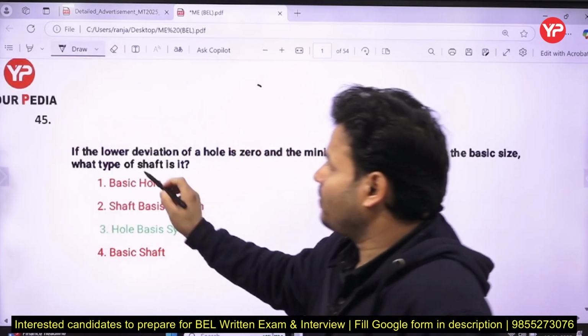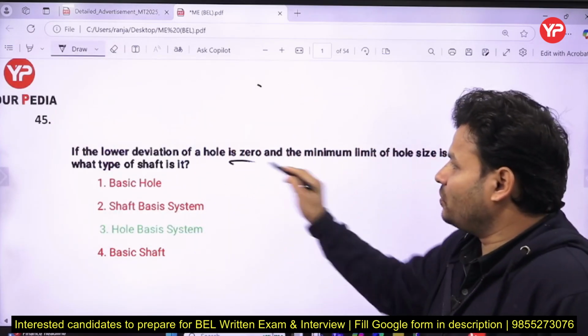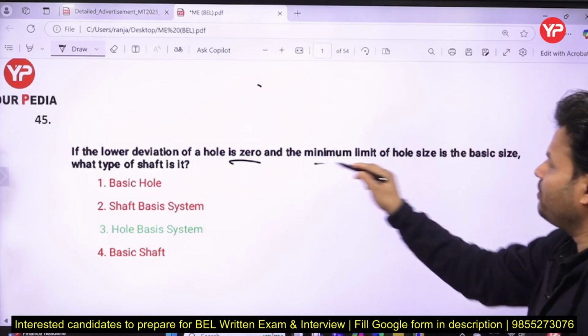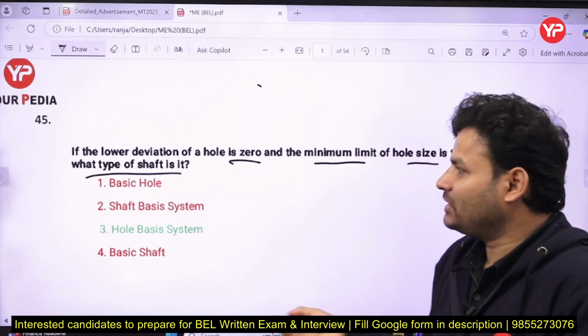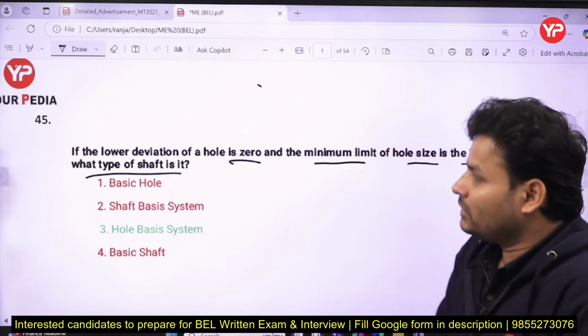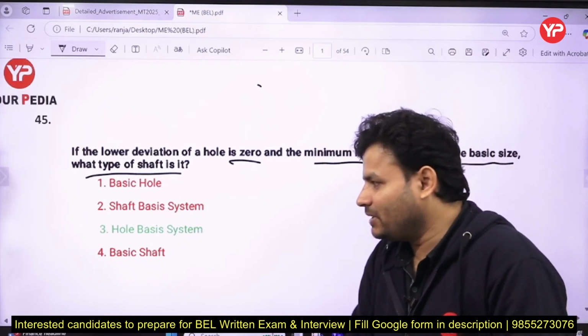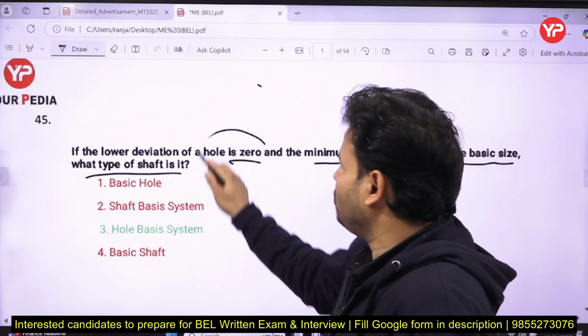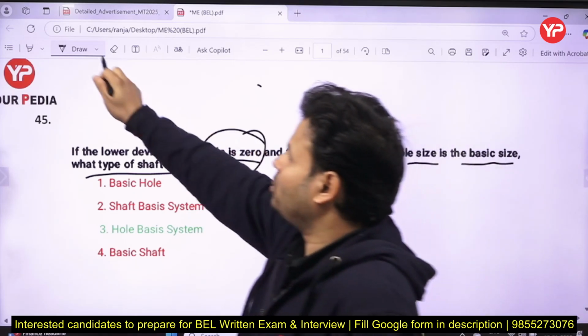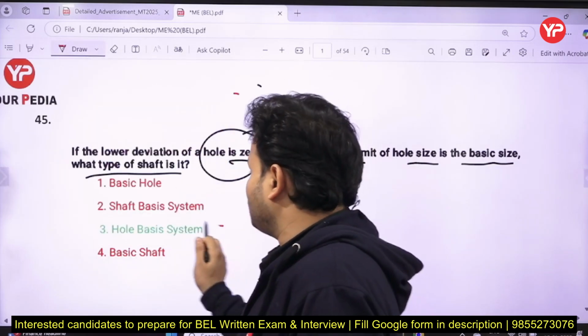The question is that the lower deviation of a hole is 0, right, and the minimum limit of the hole size is the basic size. This type of system is basically either the hole basic system or the shaft basic system. So yes my dear friends, since we can see here the lower deviation is 0, that means they are talking about the hole basic system.